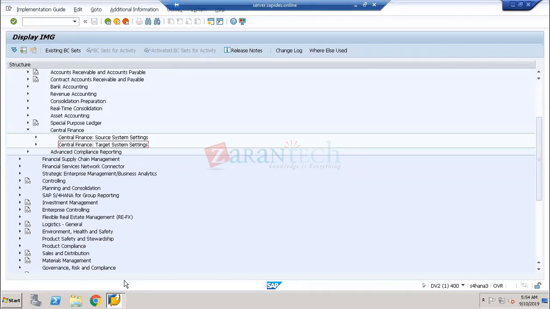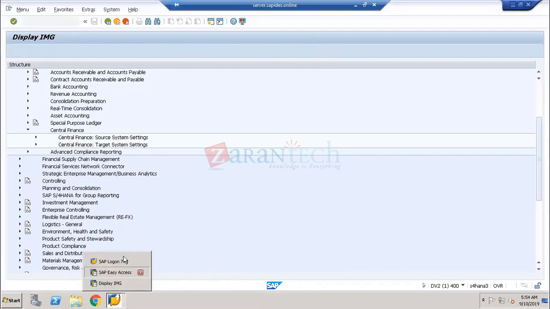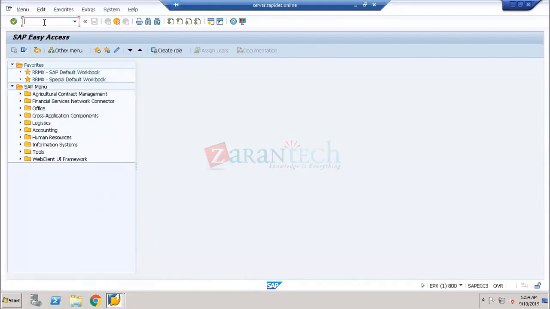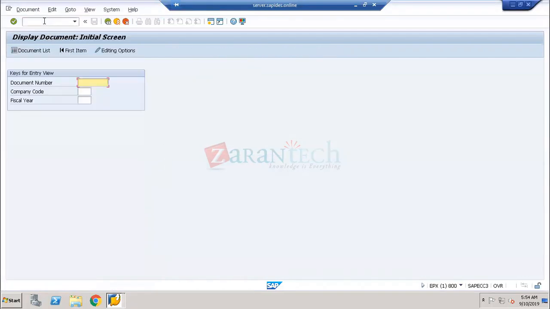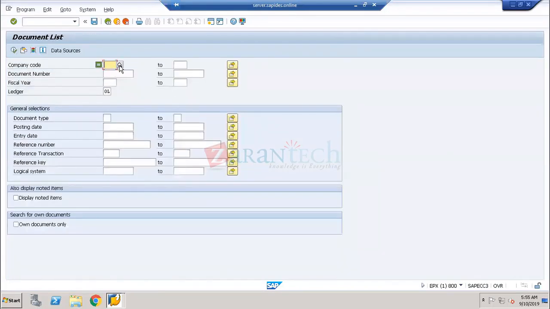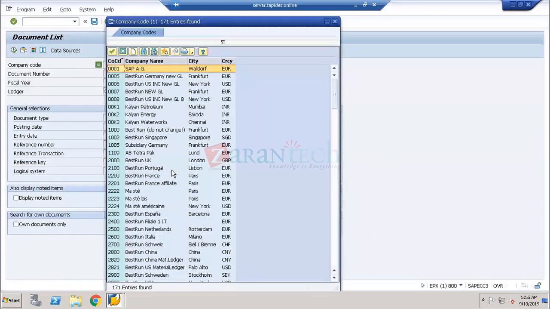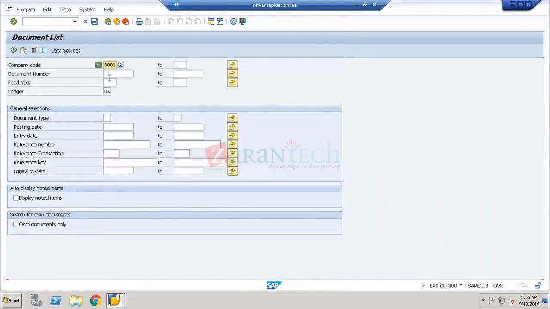whenever I see any kind of document postings in the ECC system, for example, if I go to FB03, this is my ECC system. When I want to see some documents for one company code, for example, I'm selecting company code 0001. So I'm just executing.